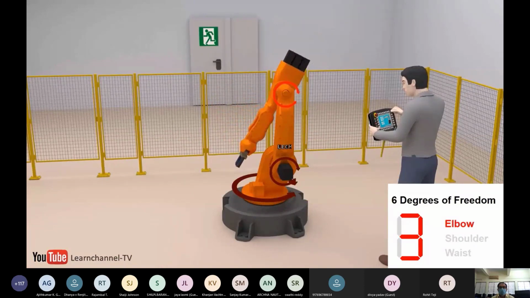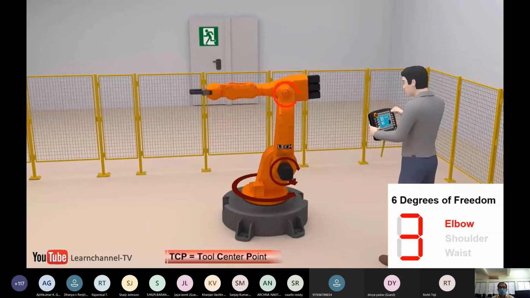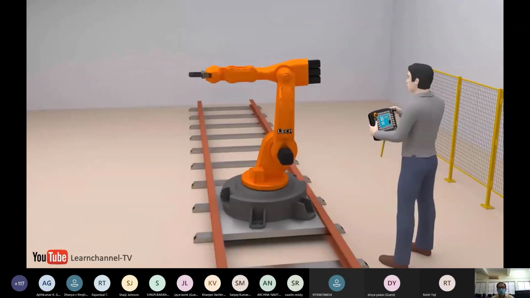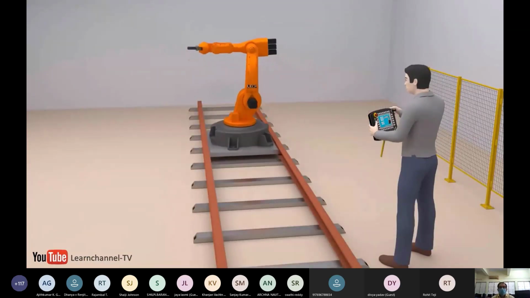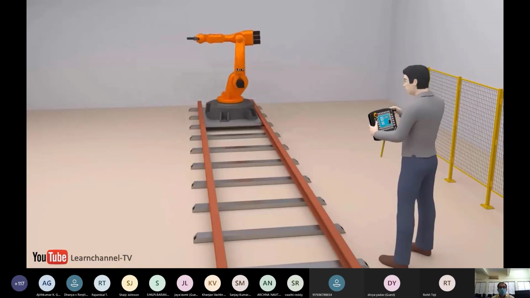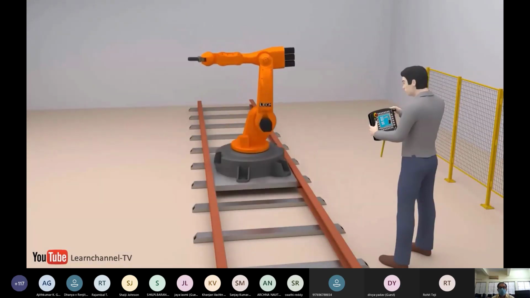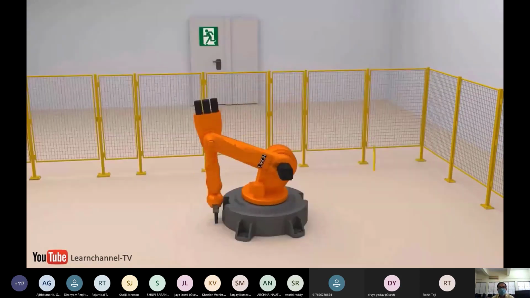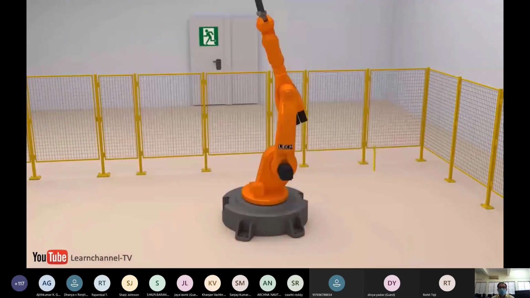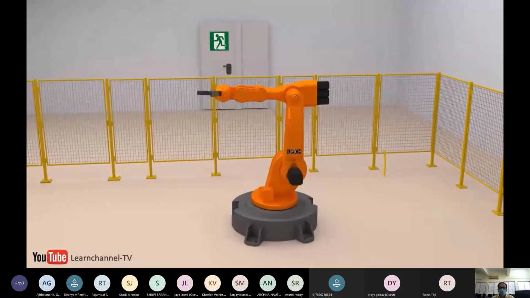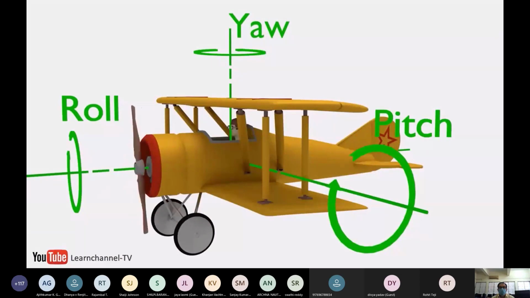And if we connect the end effector on the wrist, connecting the wrist like that, we will get roll, up and down, and left and right. And we can add another axis by making the robot movable or putting it on a rail. So there will be another axis. So its work envelope is somewhat spherical. Now the wrist movement we can compare with the movement of an airplane, that is roll, yaw and pitch.